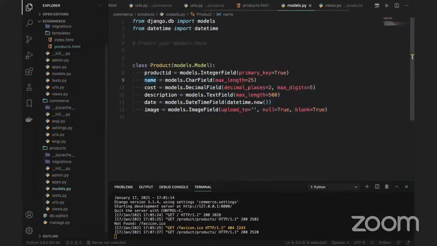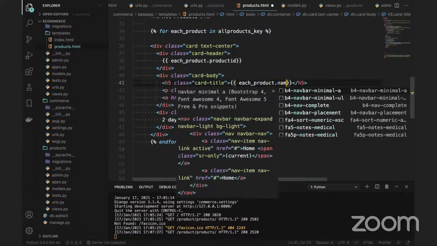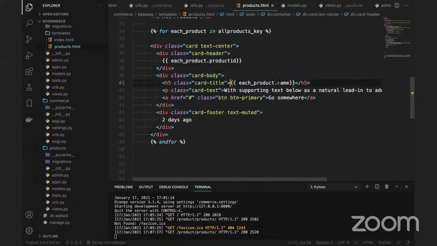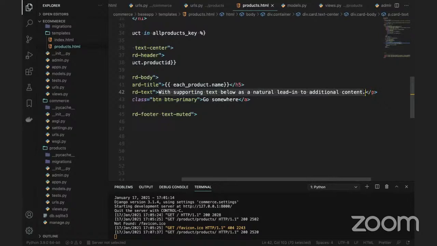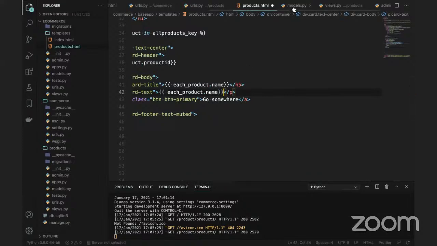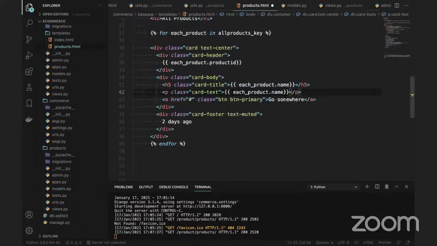Go to the models. Yes, product ID, I'm keeping exactly the same name here. And for the next one, the name, use this same code and replace it here. So instead of product ID, you can use the name. I'm using the name in this case. Instead of name, you can use different columns, different data that I'm printing. If we want to display the description here, we can say each product dot, and the column name for the description is description only.